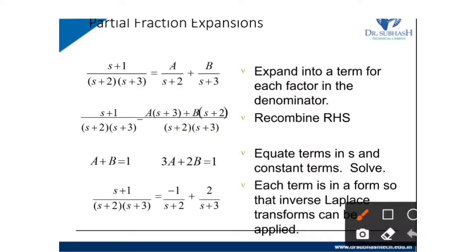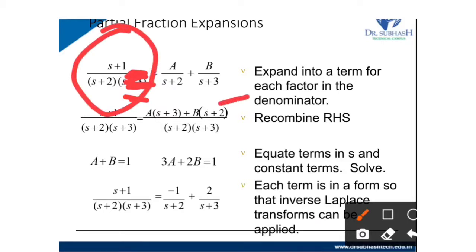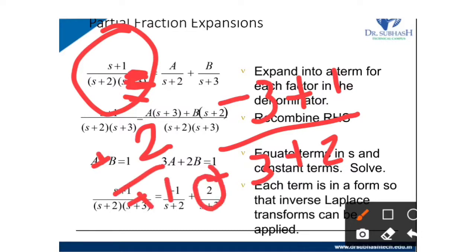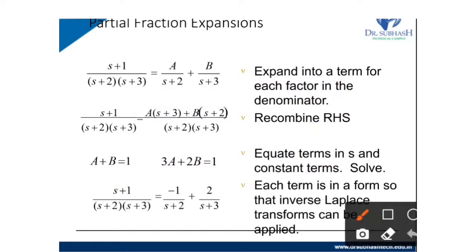Again I repeat: for making s plus 3 equal to 0, what we have to put is s equal to minus 3. Then s plus 3 equals 0, so remove this term and put s equal to minus 3 in the remaining portion. So it is minus 3 plus 1 divided by minus 3 plus 2. Minus 3 plus 1 is minus 2, and minus 3 plus 2 is minus 1. So minus minus will be cancelled, and we will get plus 2.